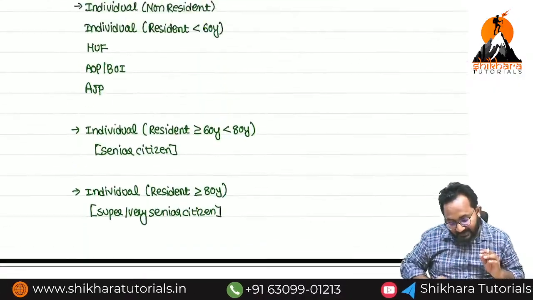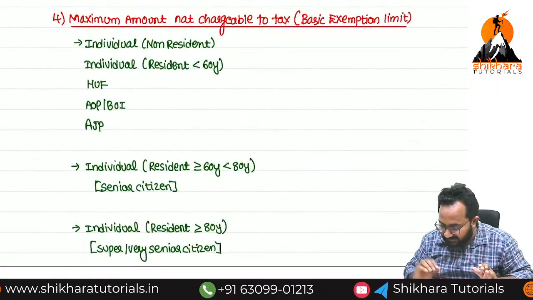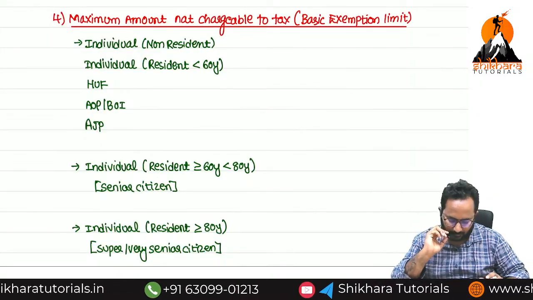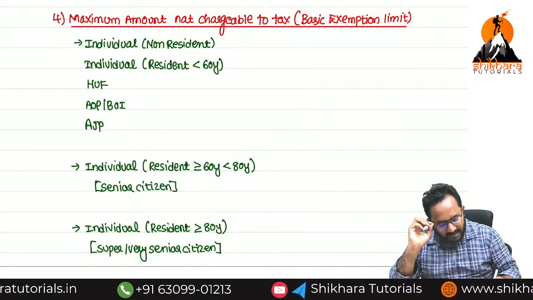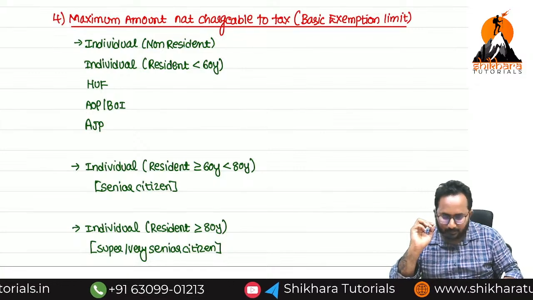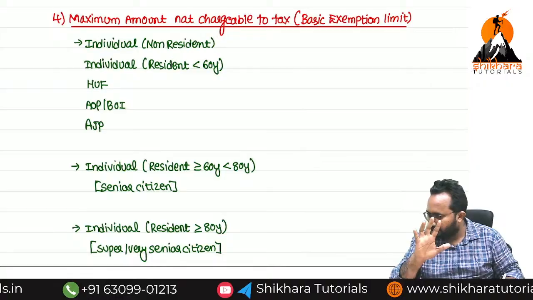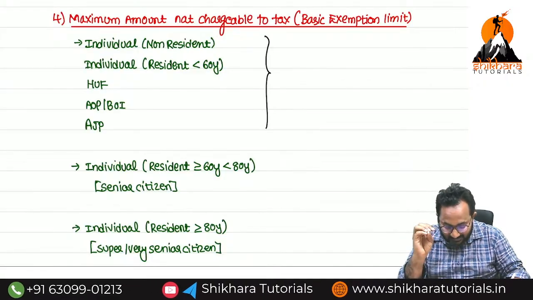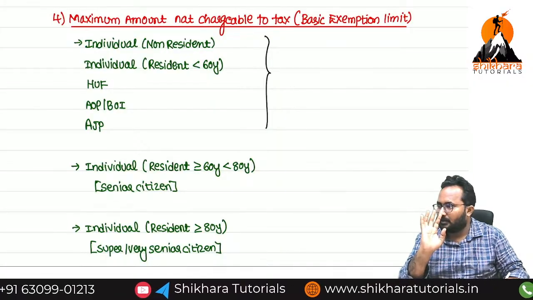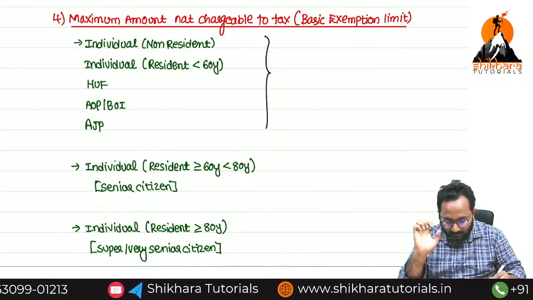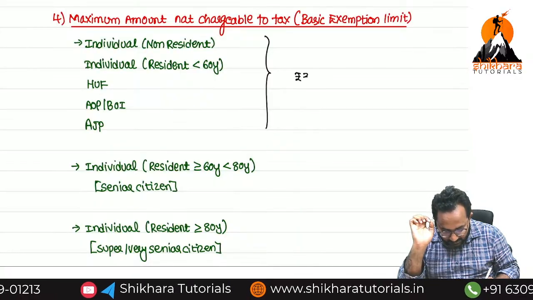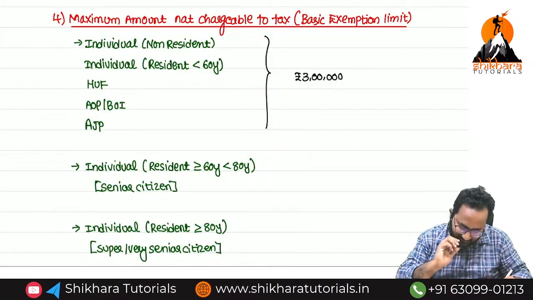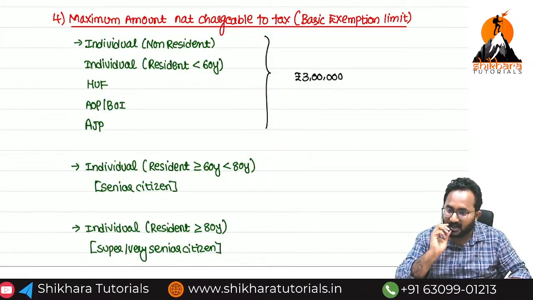Now for each and every bunch, what the basic exemption limit is, we will discuss. Remember. So I am just giving you the main points. First category, how much is the basic exemption limit? 3 lakhs. How much? 3 lakhs. Again I am saying, how much? 3 lakhs.